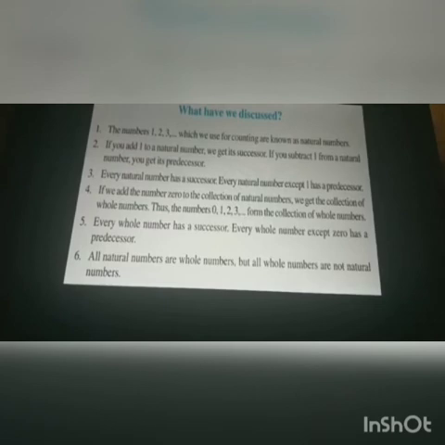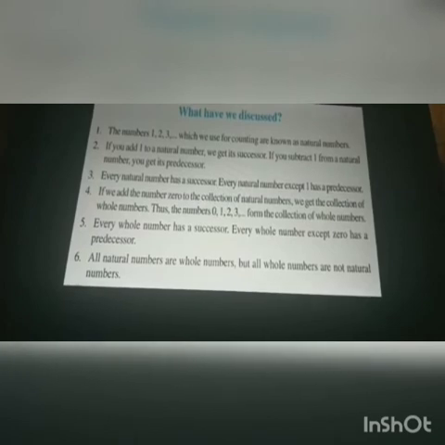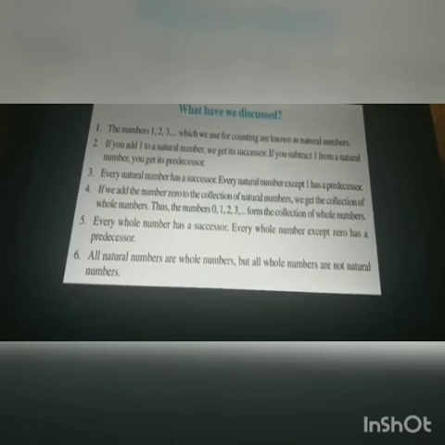Fourth point, if we add the number 0 to the collection of natural numbers, we get the collection of whole numbers. Thus, the numbers 0, 1, 2, 3 and so on form the collection of whole numbers. Fifth, every whole number has a successor. Every whole number except 0 has a predecessor. Sixth point, all natural numbers are whole numbers, but all whole numbers are not natural numbers.